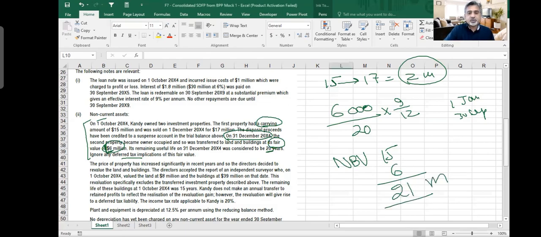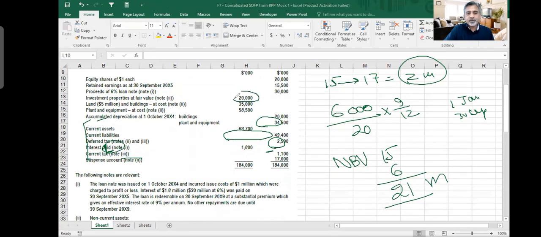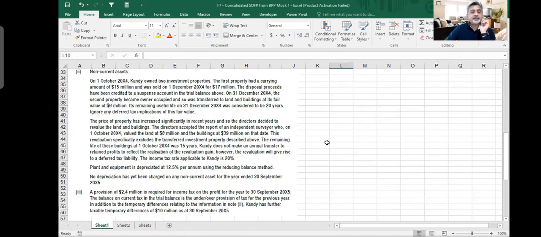So two investment properties valued at 21 million. How much investment property is shown in the books? 20 million. How much do we get after fair value? One we sold, the other we made the fair value. So it means that there is a revaluation gain. There is a gain of 1 million as well. Revaluation gain here is also happening on this property. Are we clear? So three adjustments are needed from this investment property thing only. Okay. Then investment property we are finished.